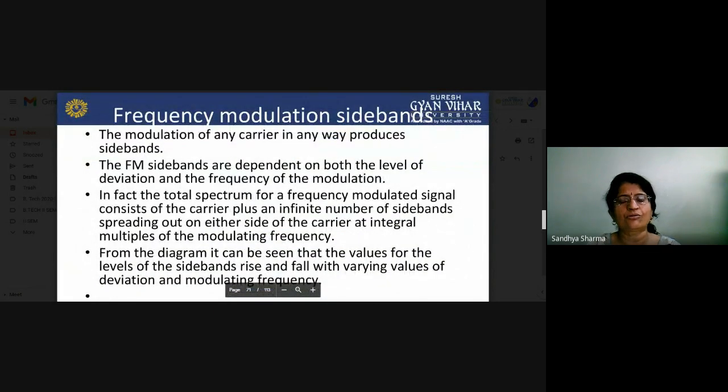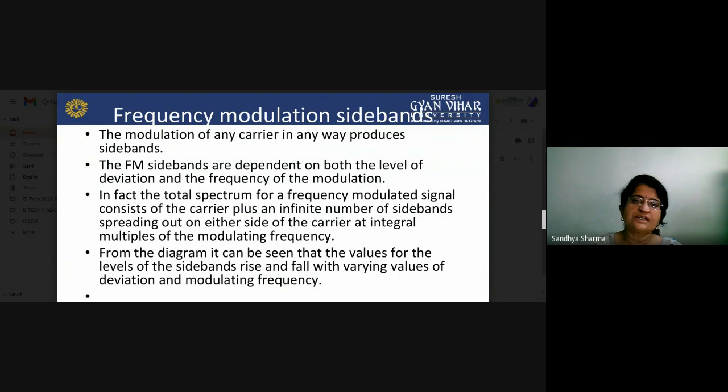If we are talking about the sidebands of our frequency modulation system, the modulation of any carrier, in any way, produces sidebands. Whatever type of modulation system you use, you will receive sidebands. FM sidebands depend on both the level of deviation and the frequency of the modulation. So there are two factors on which our FM sidebands depend. The first one is the deviation, the level of deviation, and the second one is the modulation frequency.